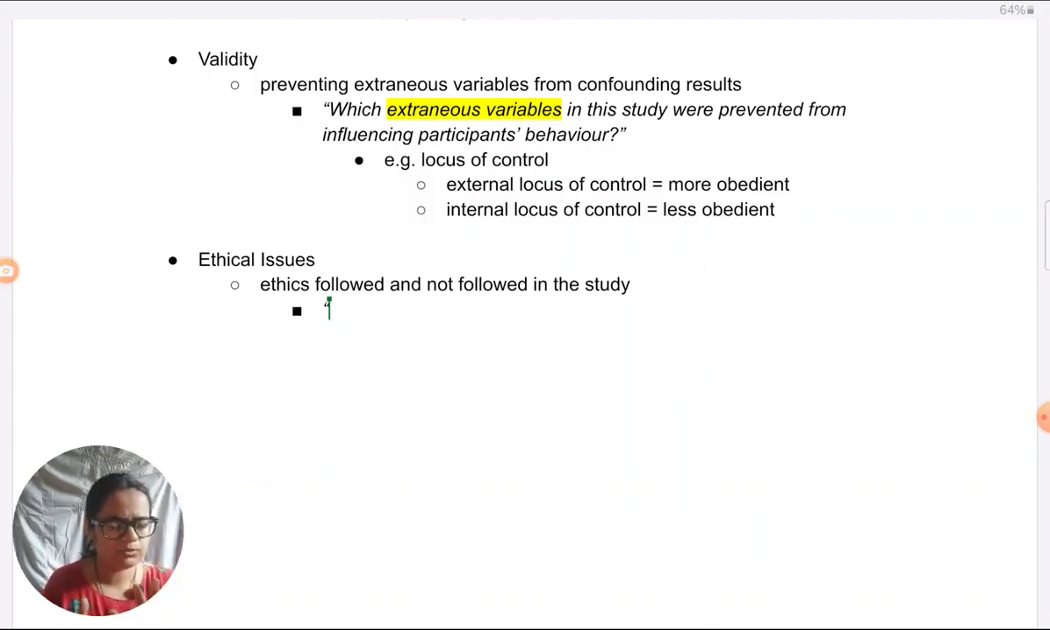Talk only about those. Don't try to analyze one study with respect to each and every ethical guideline which is there. That's going to be too much. You won't be able to fit in that much in any sort of answer. So what you have to think is which are the most prominent or most relevant